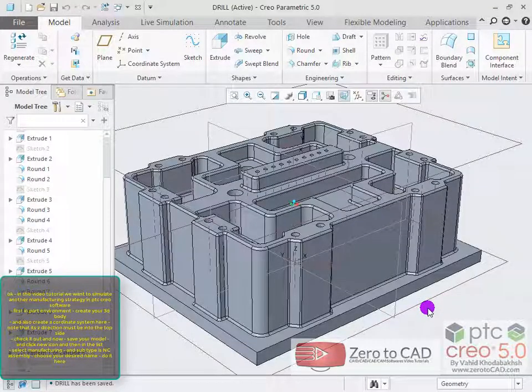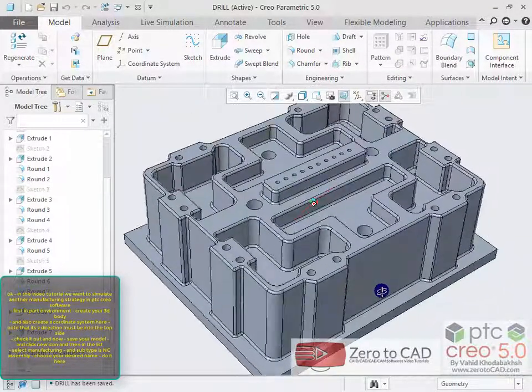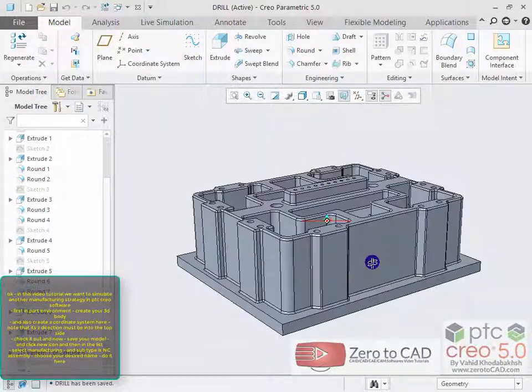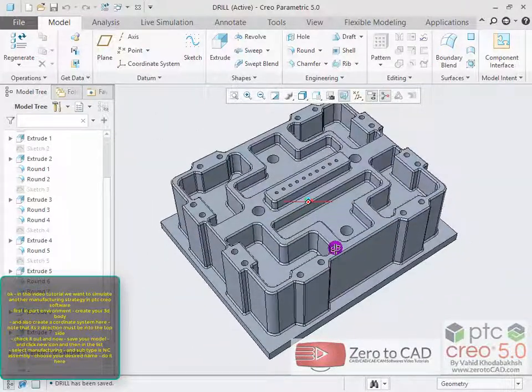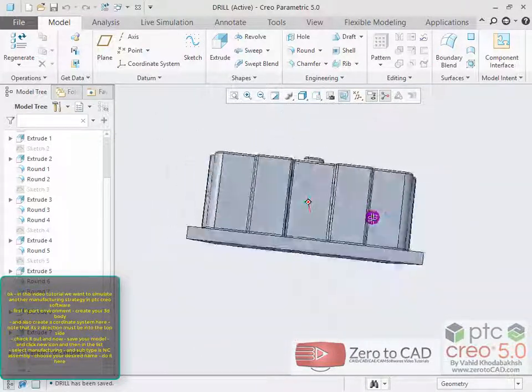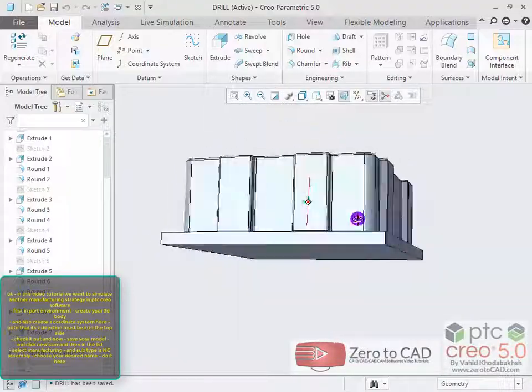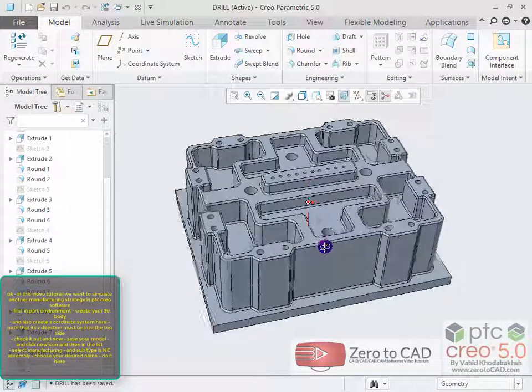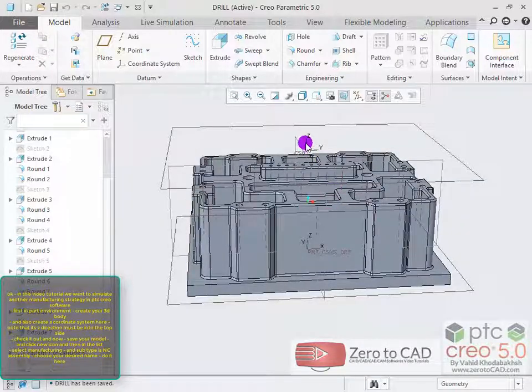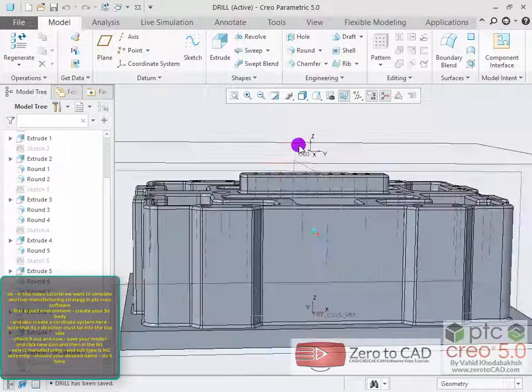Okay, in this video tutorial we want to simulate another manufacturing strategy in PTC Creo software. First, in the part environment, create your 3D body, and also create a coordinate system here. Note that its Z direction must be into the top side.